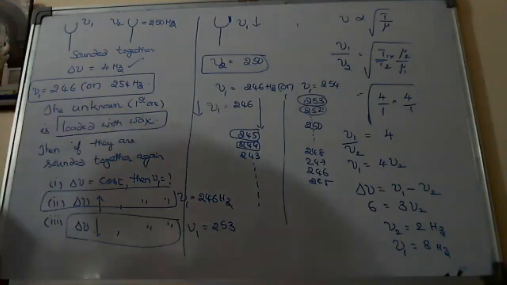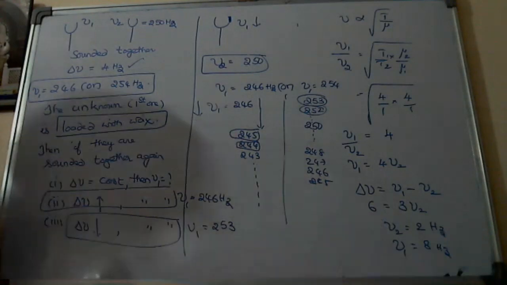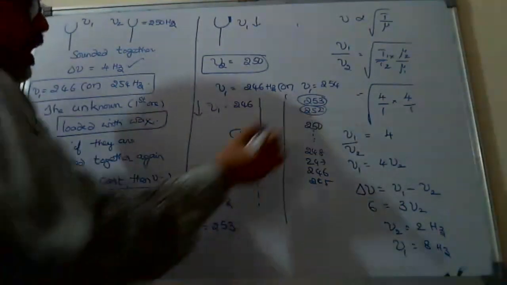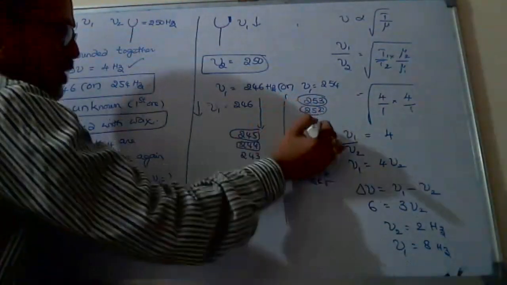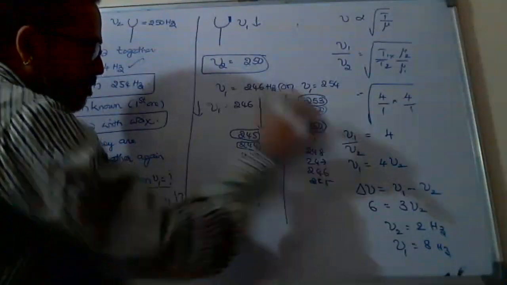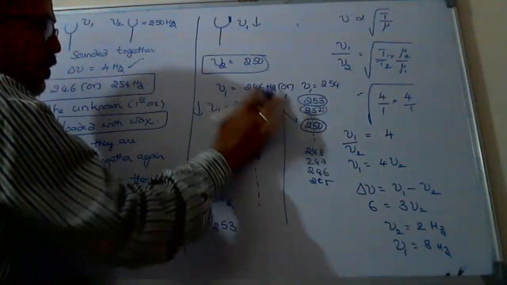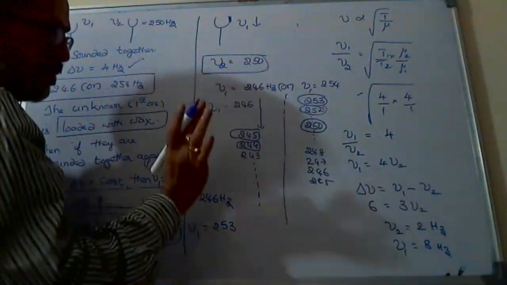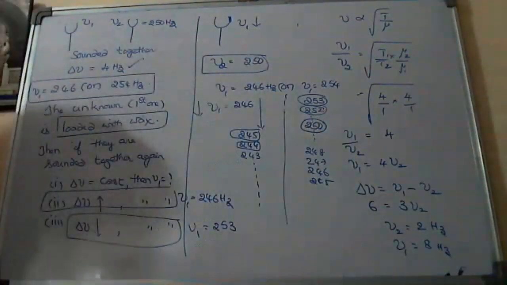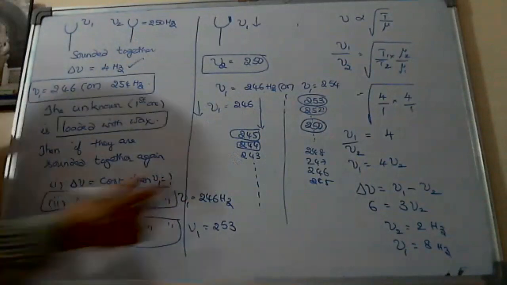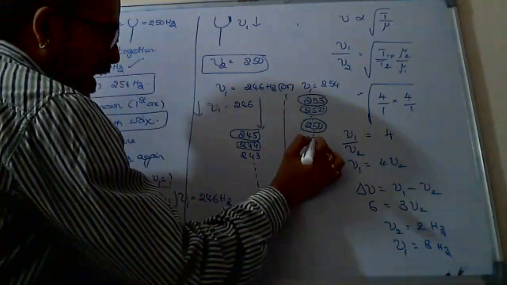Yes, sir. And one more problem is there. Constant. Decrease to suppose 250. Then what will be the difference again? 250, 250, 0. Okay, 0 is not there, leave it. Next, 249.